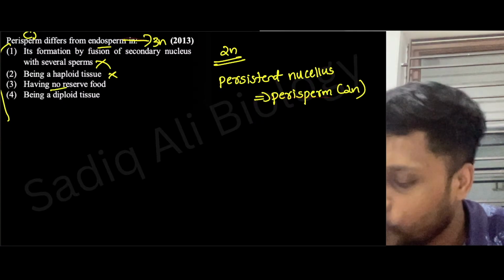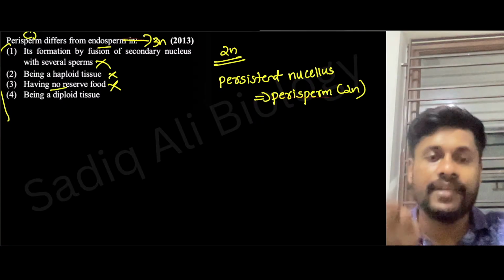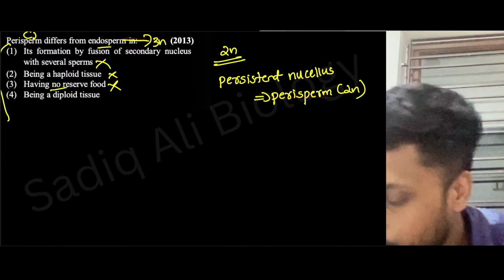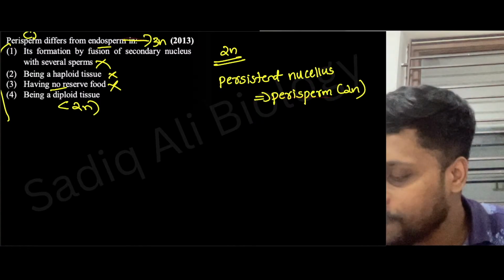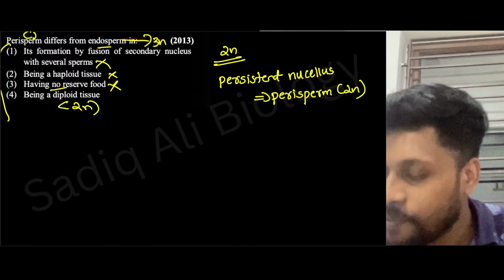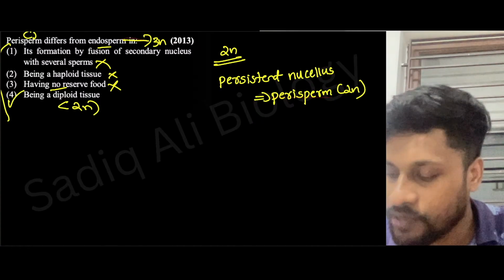Having no reserve food? No, perisperm contains reserve food. Being diploid tissue is correct. Perisperm is diploid, but endosperm is triploid. Option 4 will be the answer.